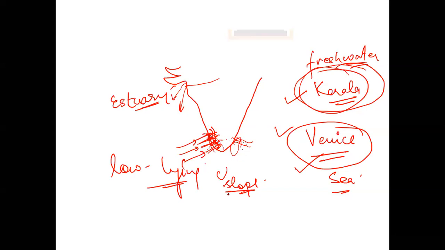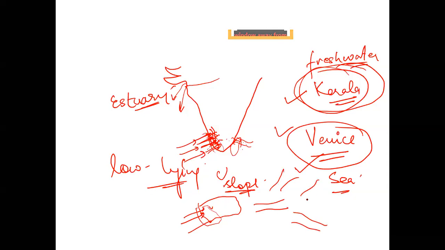In Italy, it is the low-lying area, and because of the low-lying area, there is a stagnation of water in this region. If this is my Venice, there is stagnation of water in this region, and whenever there are waves, there also you'll find, whenever you Google search Venice, you'll find there are multiple canals, or multiple small tributary canals, and you find small boats which are used for transportation.